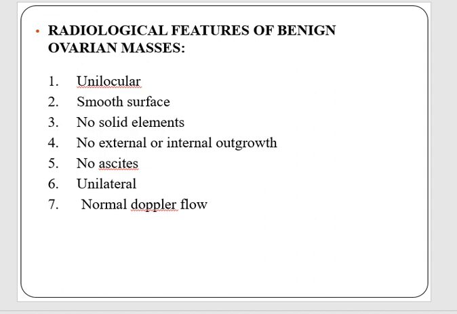And after history and examination, we will be performing ultrasonography, which will show certain features which point towards the benign nature of the ovarian mass. Benign ovarian masses on radiological findings are usually unilocular. They have smooth surface with no solid elements. There are no external or internal outgrowths seen. No free fluid is seen, and they are usually unilateral, having a normal Doppler flow.